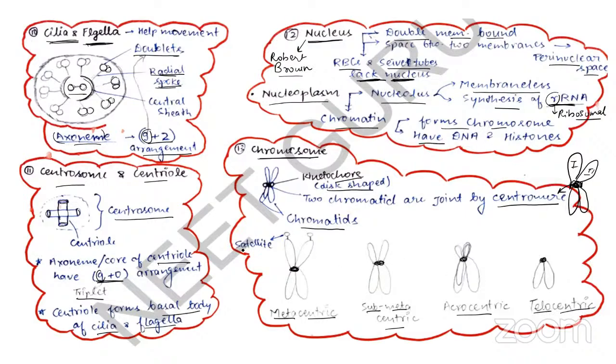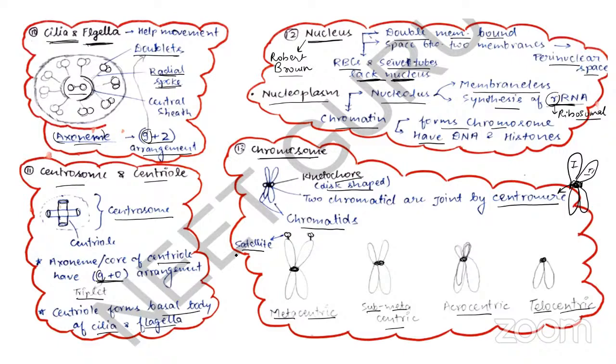Next, I'm going to discuss the satellite. Satellite is the secondary constriction. You can see these are the secondary constriction. The satellite consists of non-coding DNA. If I say non-coding, that means it does not code for any protein. Remember these points. Write it down in your book: satellite consists of non-coding DNA, that means it does not code for any protein.